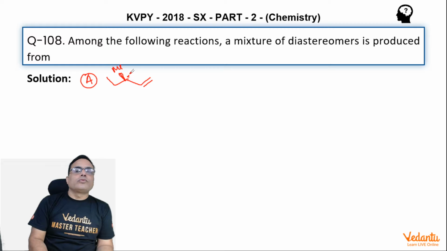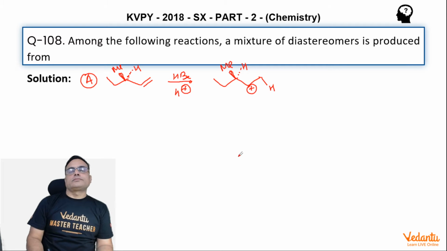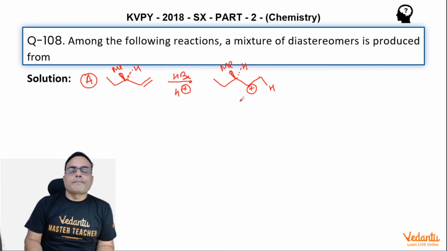along with one H, right? So if you treat it with HBr, then first H plus comes. It is an electrophilic addition reaction and H plus comes first, and it will get added here, so that positive charge is formed here. Now there are two routes.